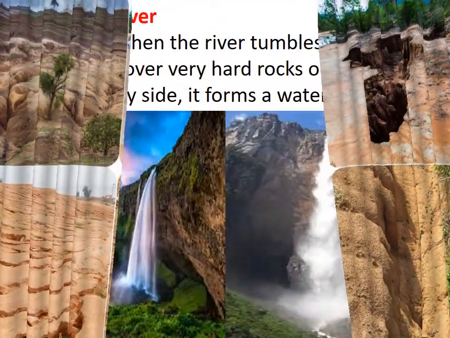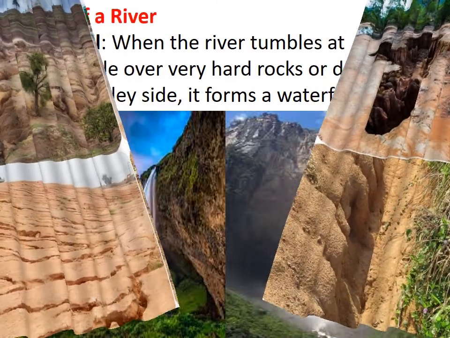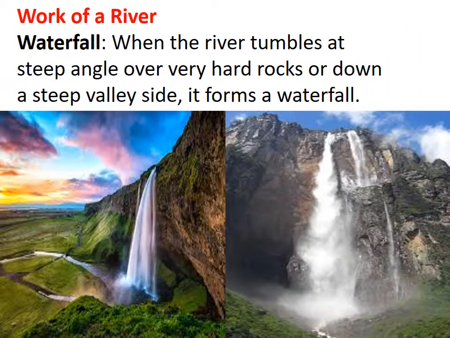Next we are going to see the work of a river in erosion. First we are going to see about waterfalls.